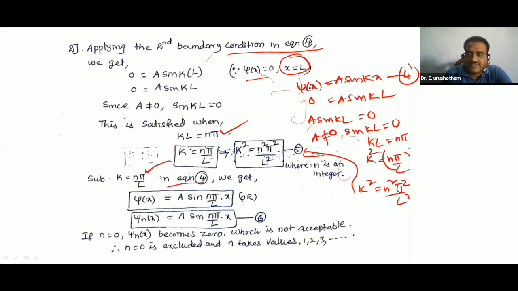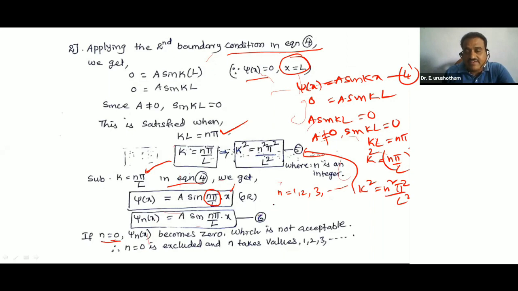In equation 4, ψ(x) is equal to A sin(kx), and in place of k we put nπ/L, so ψn(x) is equal to A sin(nπ/L · x). Here n we should take 1, 2, 3 and so on, integers. But we cannot take n is equal to 0. If n is equal to 0, ψn(x) becomes 0.